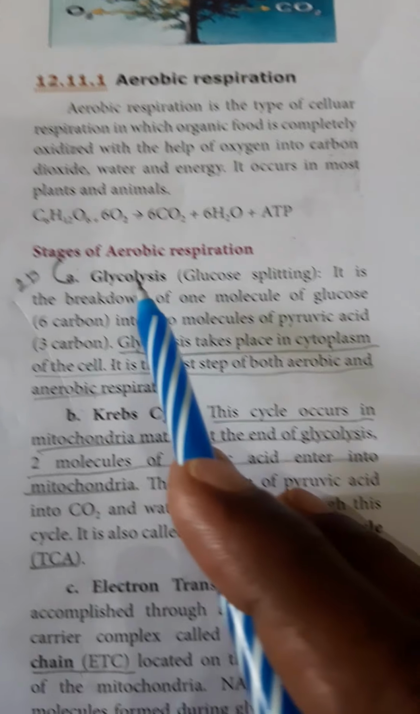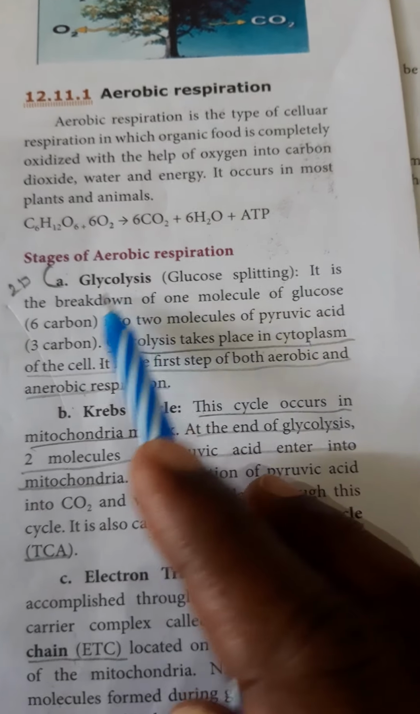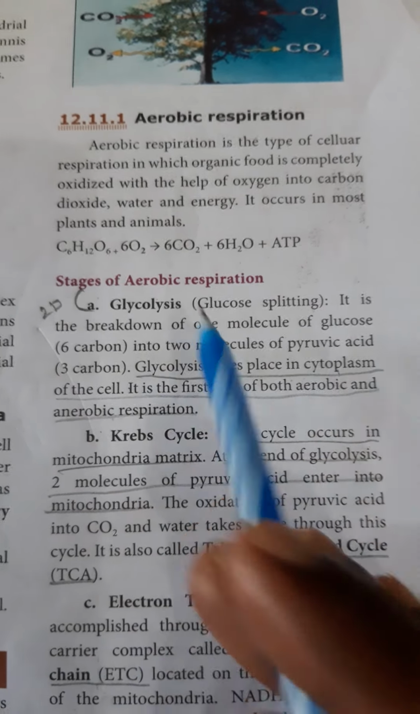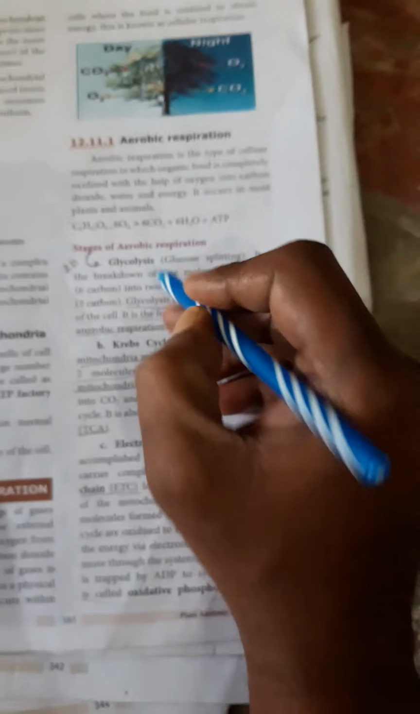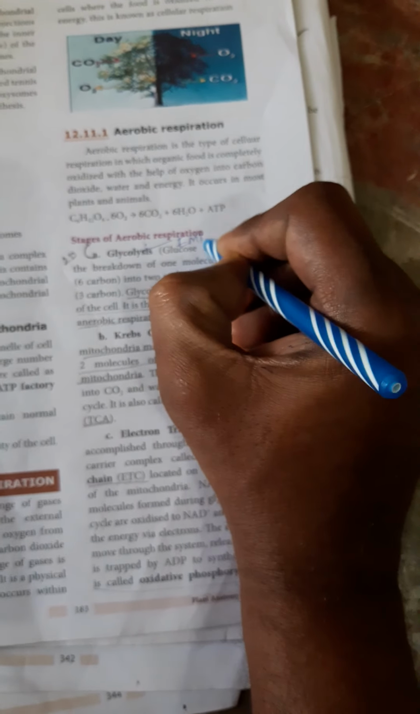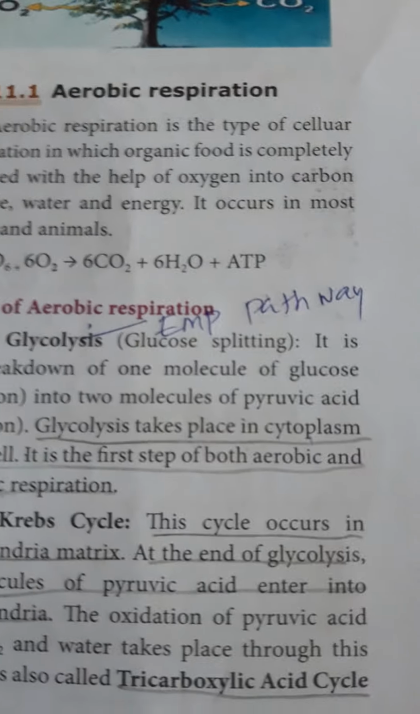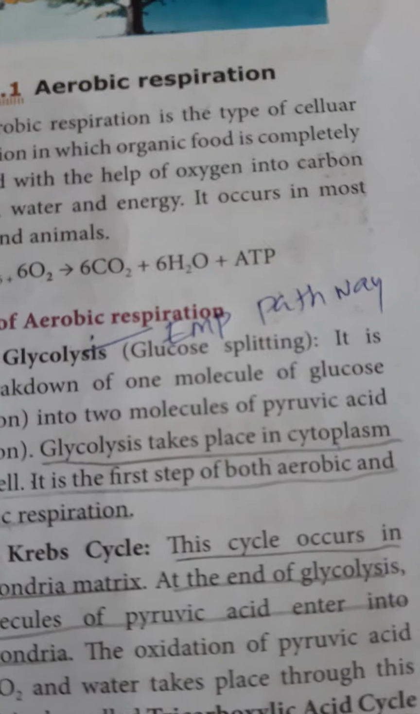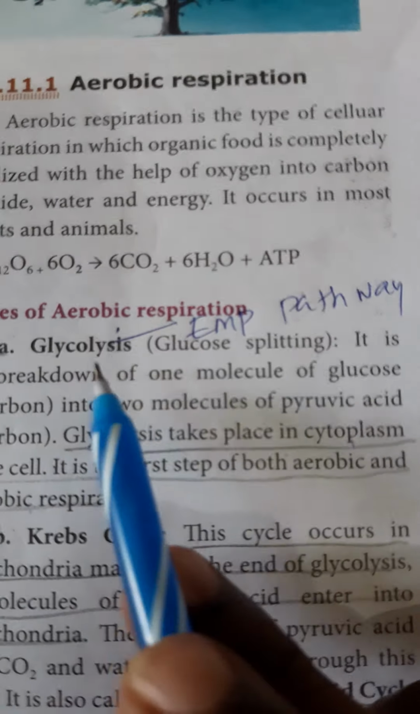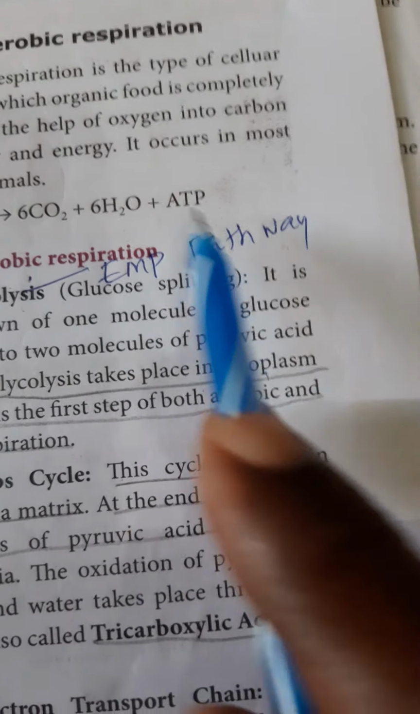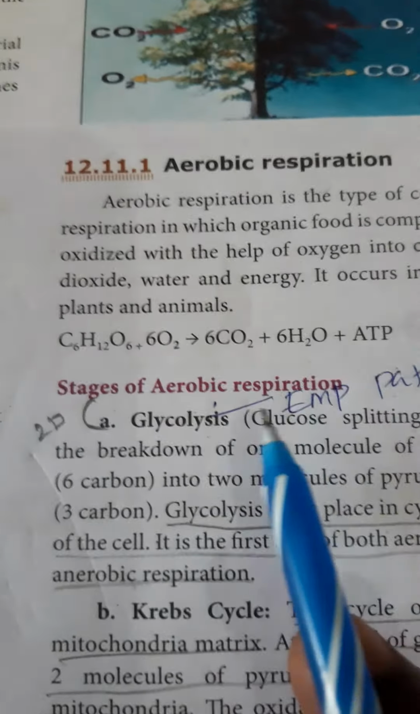The glycolysis process is the first step of both respirations, that is aerobic and anaerobic. The glycolysis process is also called the EMP pathway. Why is this process known as EMP? Because it was discovered by Embden, Meyerhof and Parnas. These three scientists together discovered this process or method called glycolysis.